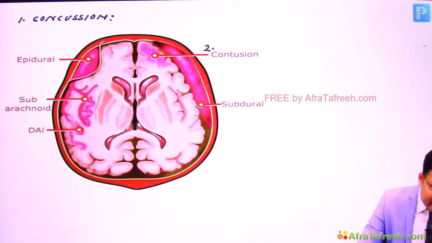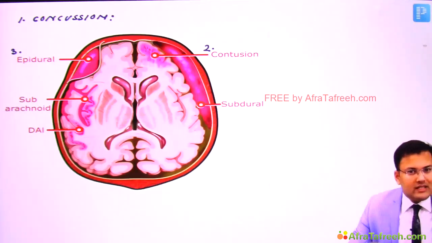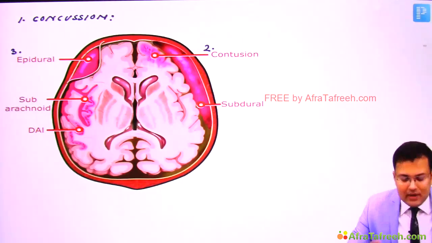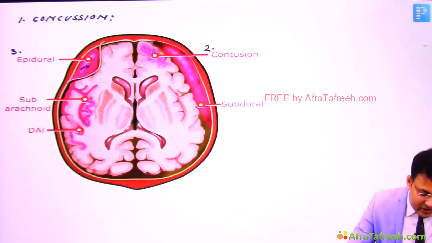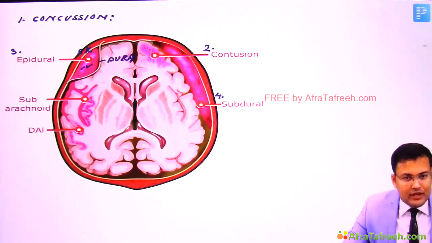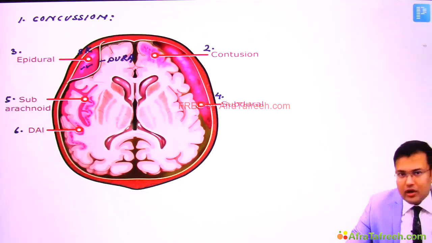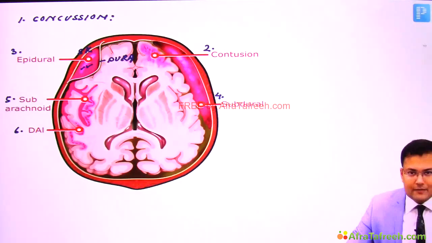Third is epidural or extradural hematoma. Here you notice that there is collection of blood between skull and dura. There is subdural hematoma, and there is collection of blood between dura and arachnoid. There is subarachnoid hemorrhage also, and diffuse axonal injuries. So these are the types of brain injury. One by one we are going to discuss.